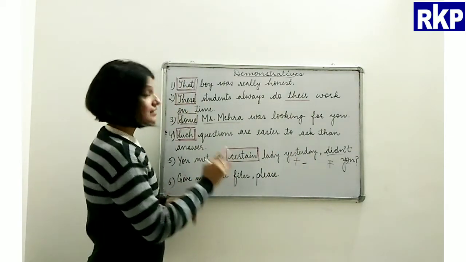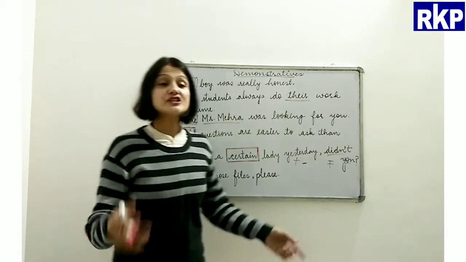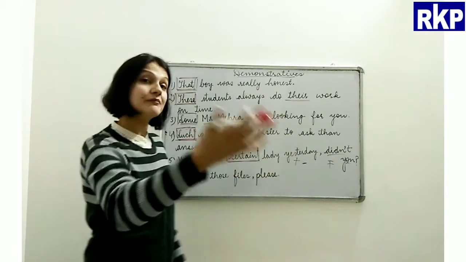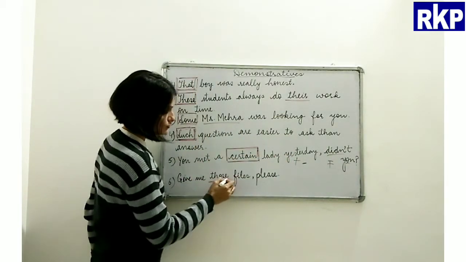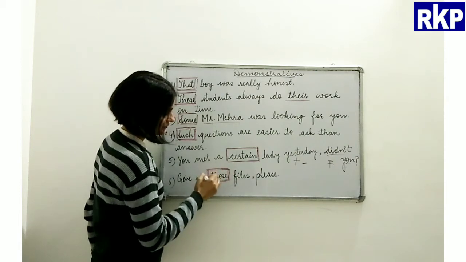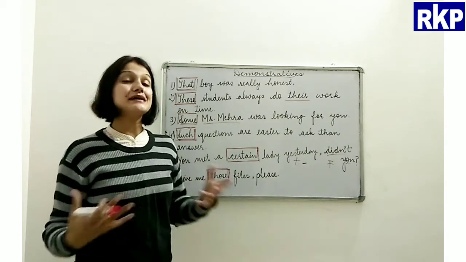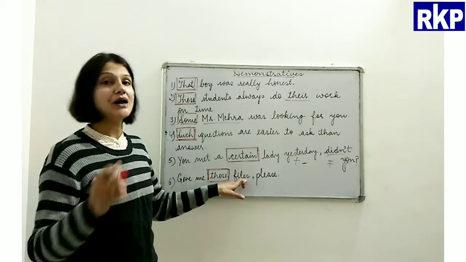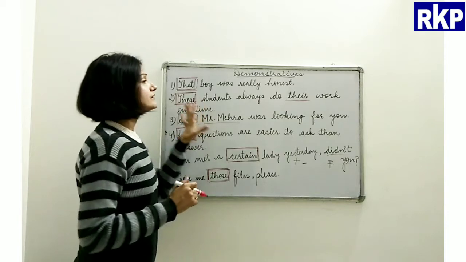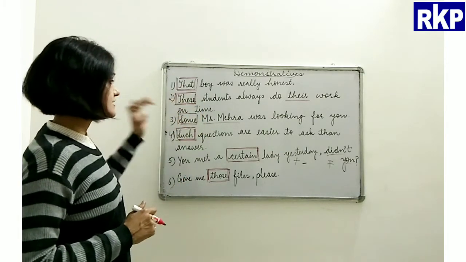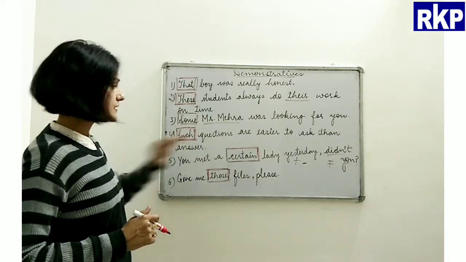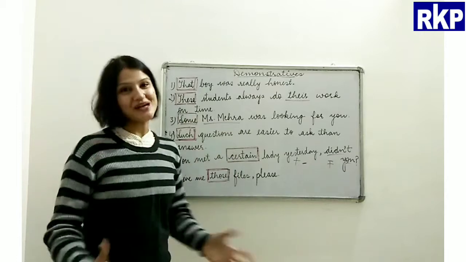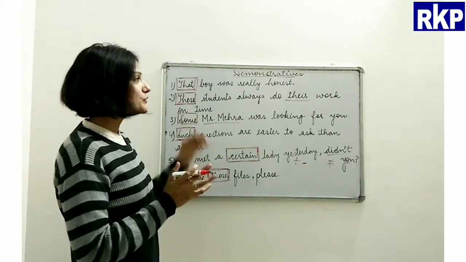Alright, give me those files please. Now, which files? Those files please which are lying at your back, behind you, right? So, those files, these are the word those. It demonstrates which files I'm talking about, right beta? So, these words like that, these, some, such, certain, those, these are all called demonstratives, right? And I hope you have understood.